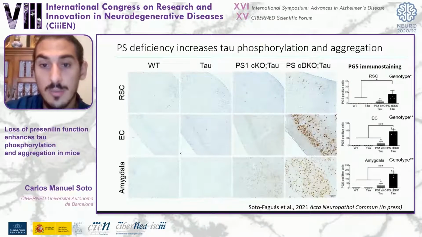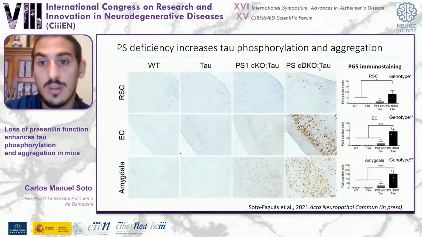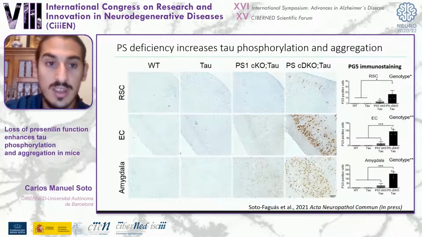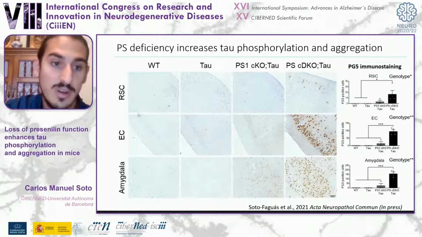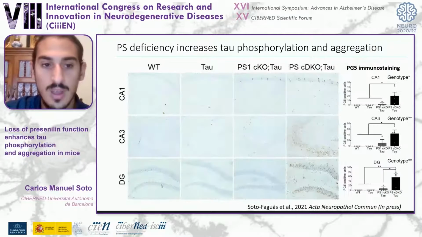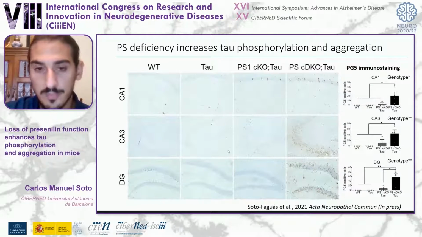We confirmed this result by immunohistochemistry using the PHF5 antibody. We saw a specific staining in the presenilin 1 and especially in the double knockout mice with tau expression, but no staining in the wild type or the tau transgenic mice. Again, in memory-related areas, such as some areas of the cortex, the amygdala, or the hippocampus.